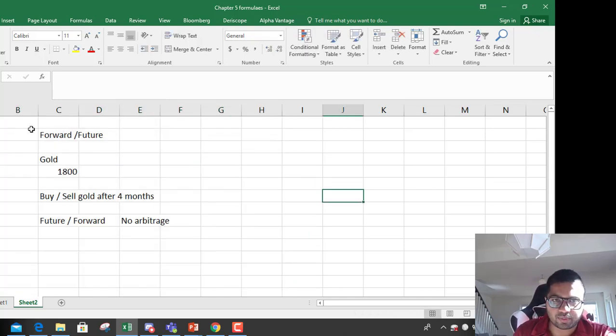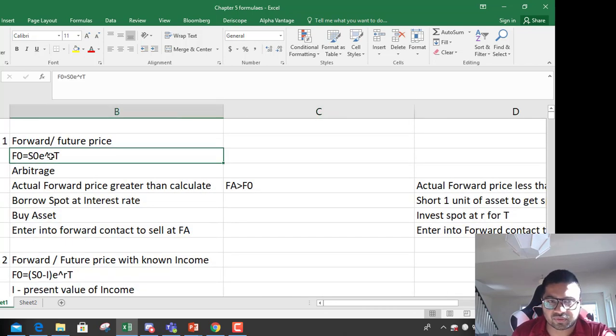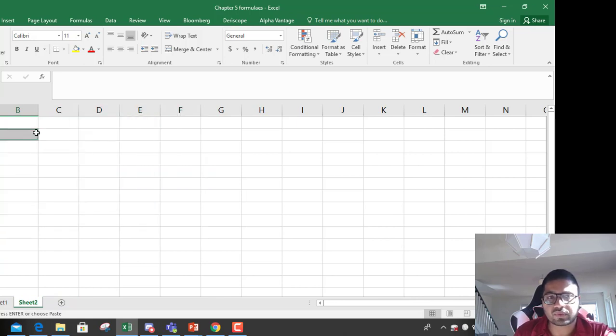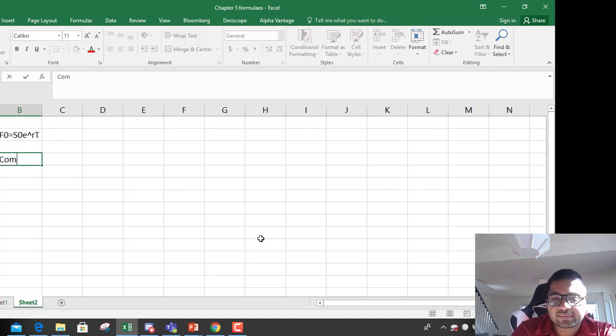First I'll copy the formula and explain it to you, and then we are going to discuss arbitrage too. This is the formula. The forward price of any commodity or financial asset, when other complications are not given, equals the current spot price times e to the power r t. So what are we doing? We are compounding. This is important. We are compounding the spot price into the future at the risk-free rate.